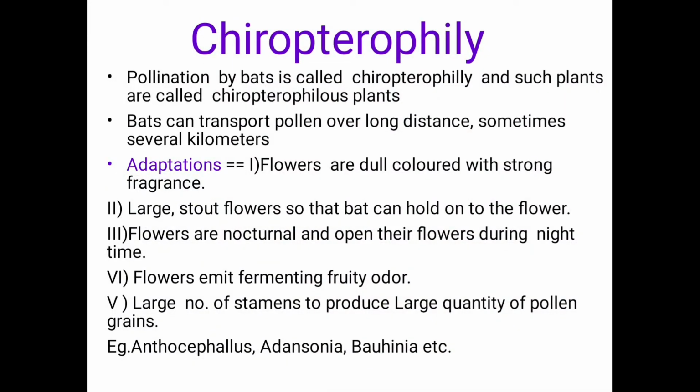The last point of pollination by biotic agents is chiropterophily. What is chiropterophily? It is pollination by bats. It is called chiropterophily, meaning pollination carried out with the help of a biotic agency, that is the bat. Such plants are called chiropterophilous plants, and flowers are called chiropterophilous flowers. Bats can transport pollen grains over a long distance, sometimes several kilometers.